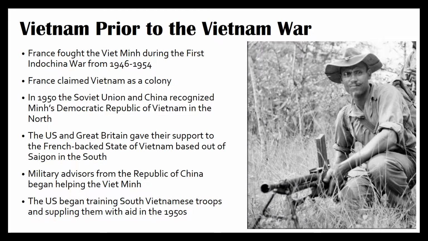The U.S. and Great Britain gave their support to the French-backed state of Vietnam, based out of Saigon in the south. Military advisors from the Republic of China began helping the Viet Minh. The U.S. began training South Vietnamese troops and supplying them with aid in the 1950s.